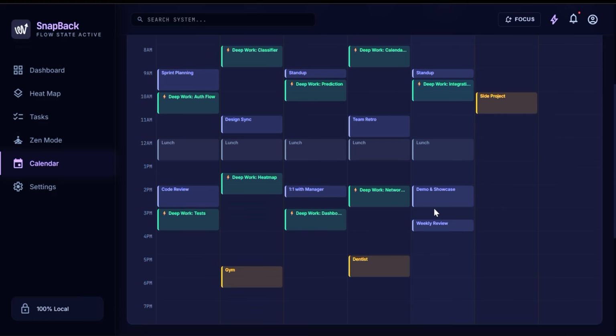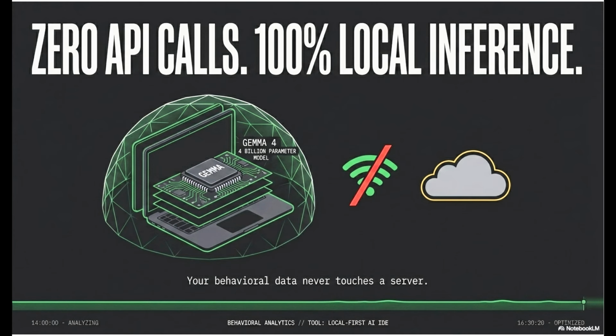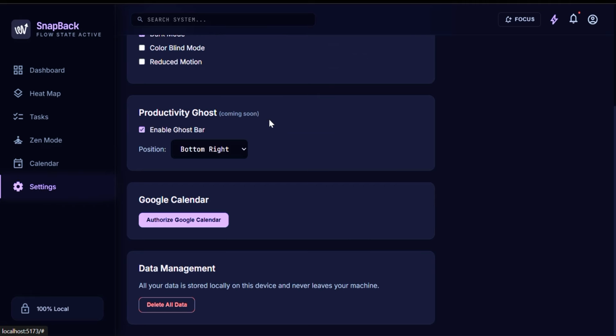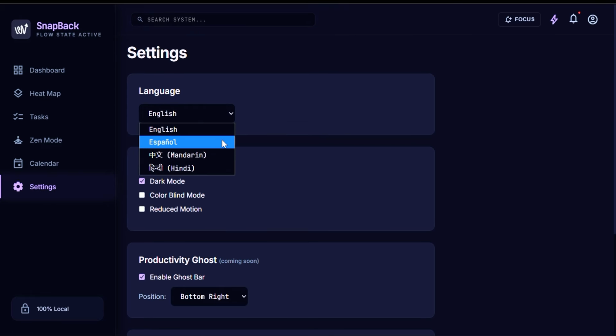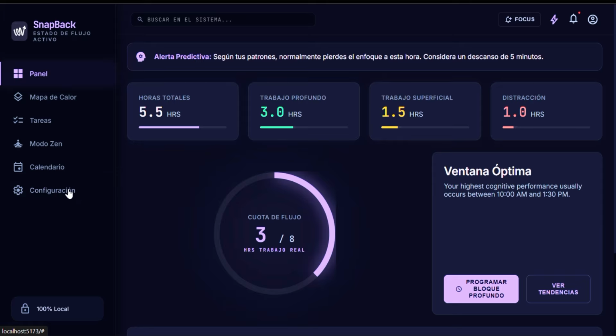The classification and pattern detection is powered by a local Gemma 4 model running entirely on your machine without API calls or cloud inference. Your behavioral data stays local and never touches a server. SnapBack ships with accessibility features like colorblind mode, reduced motion, and support for 4 languages out of the box.